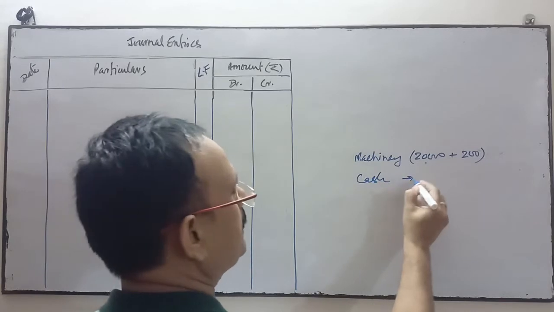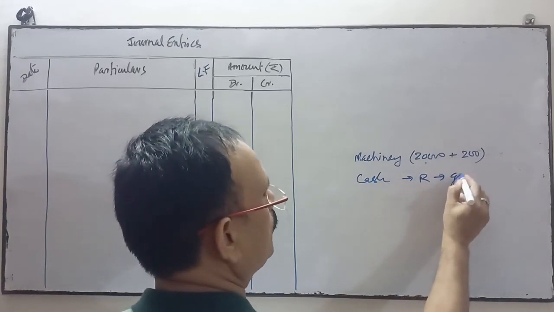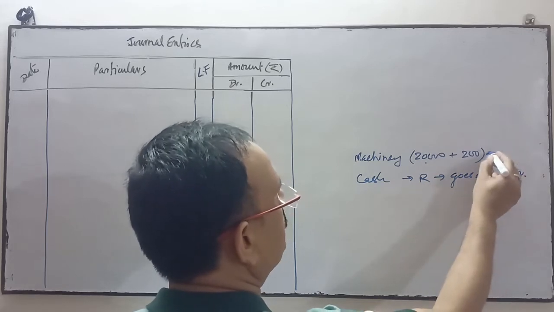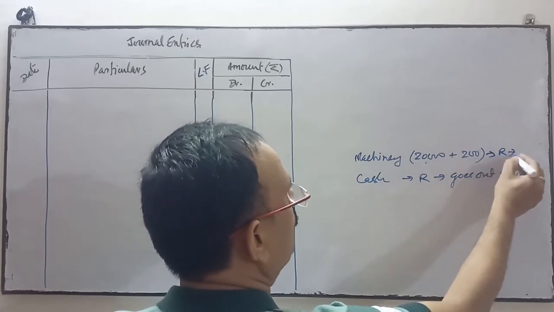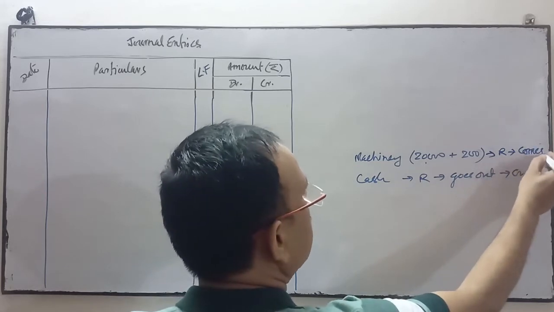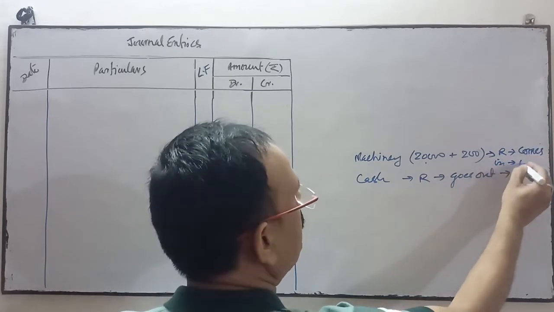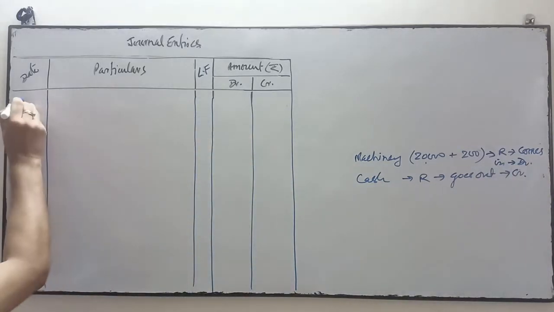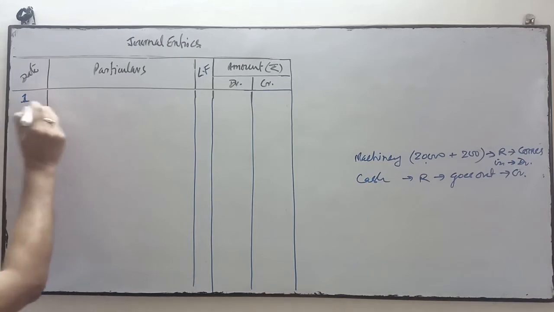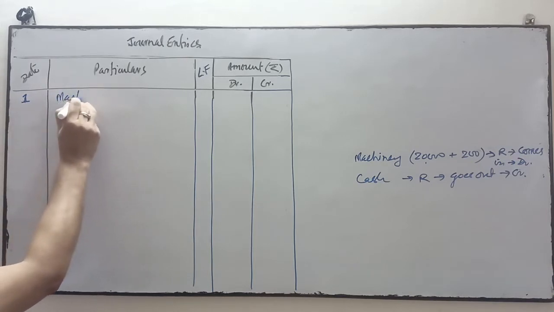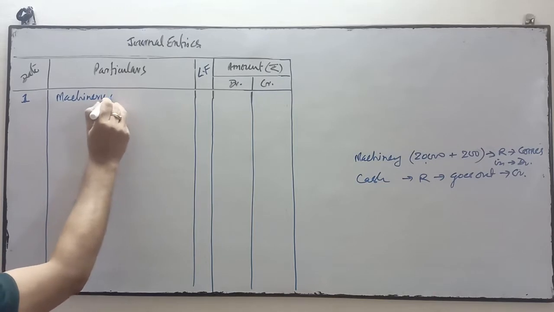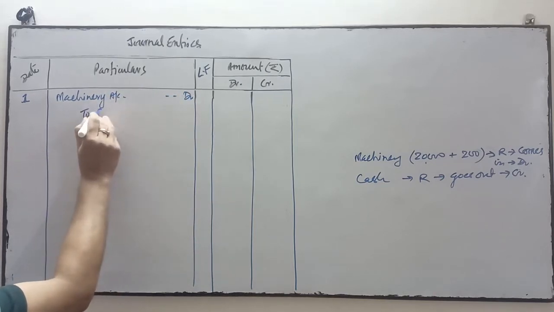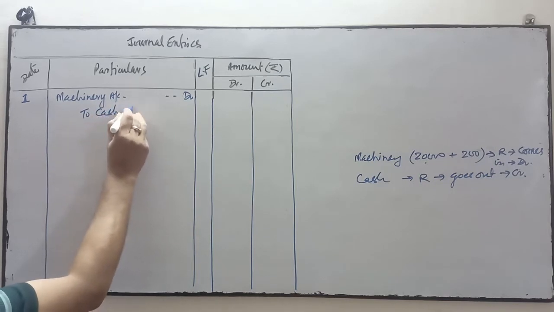Cash comes under real account and cash goes out from the business. When we purchase machinery, cash goes out from the business. Machinery comes under real account. What comes in? Machinery comes in the business, so machinery will be debited. So the entry will be, this is the first entry, transaction number 1, machinery account debit to cash account, since cash is credited.